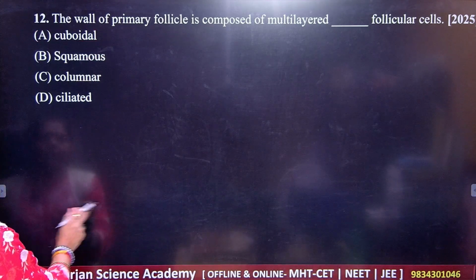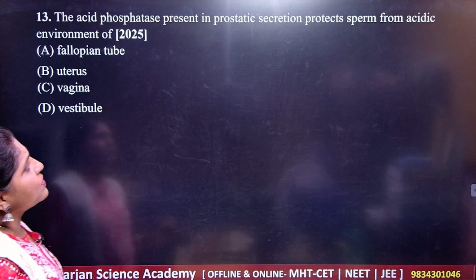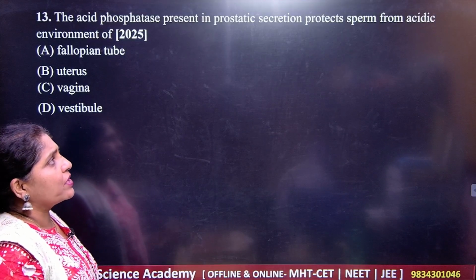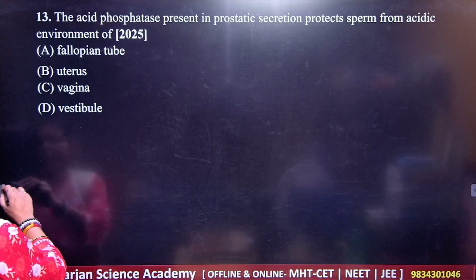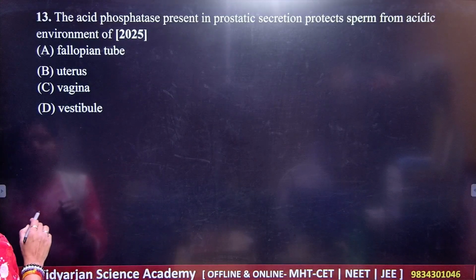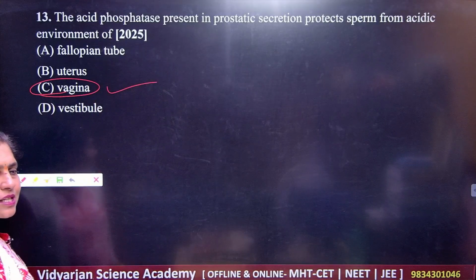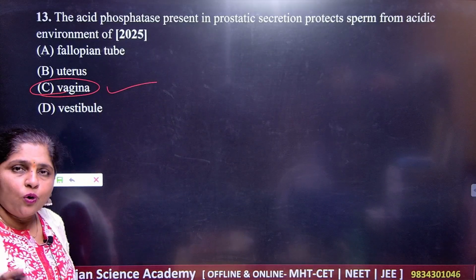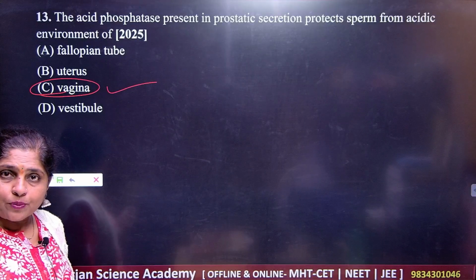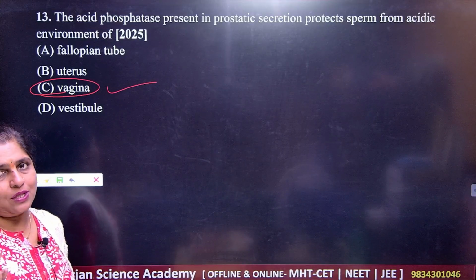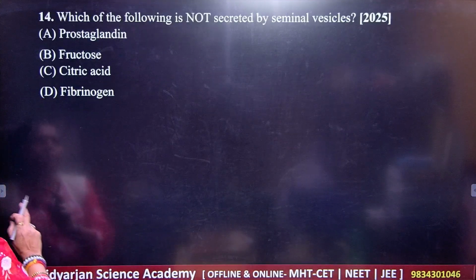Okay, next question number 13. The acid phosphatase present in the prostatic secretion protects the sperm from the acidic environment of what here? Of course, vagina. Okay, C is the correct answer. You should know all the functions of the glands, the secretions of the glands and their composition. Got it? So this is the very, very important part.